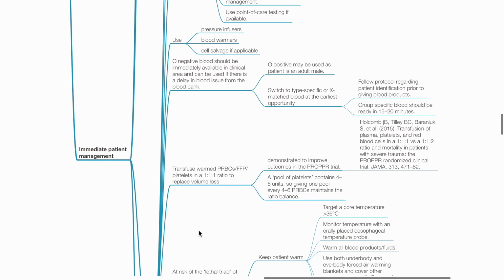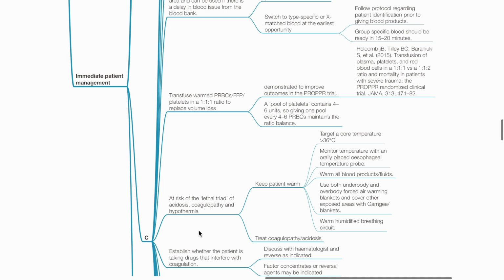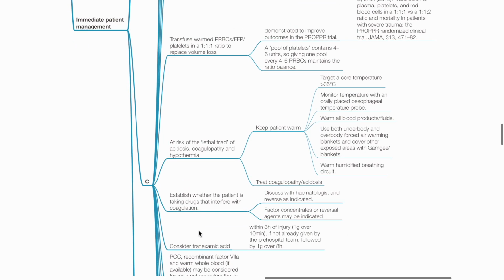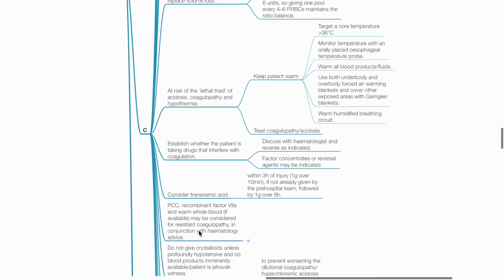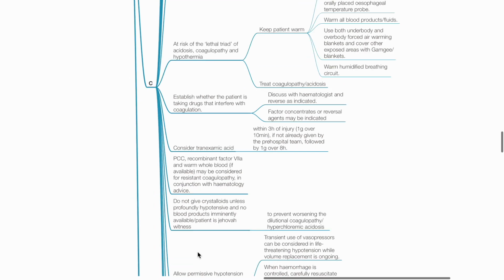Transfuse warm packed red blood cells, FFP, and platelets in a 1:1:1 ratio to replace volume loss. The patient is at risk of lethal triad of acidosis, coagulopathy, and hypothermia. Keep the patient warm and treat coagulopathy and acidosis. Establish whether the patient is taking drugs that interfere with coagulation. Discuss with hematologists and reverse as indicated. Consider tranexamic acid. Consider PCC, recombinant factor 7A, and warm whole blood in resistant coagulopathy.